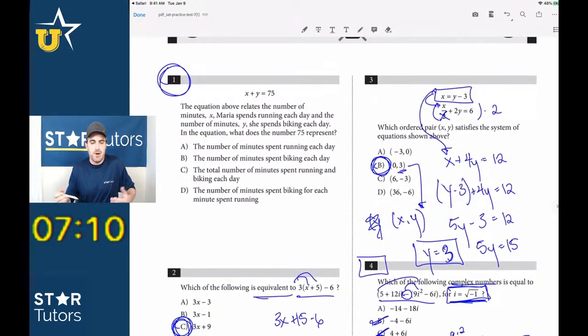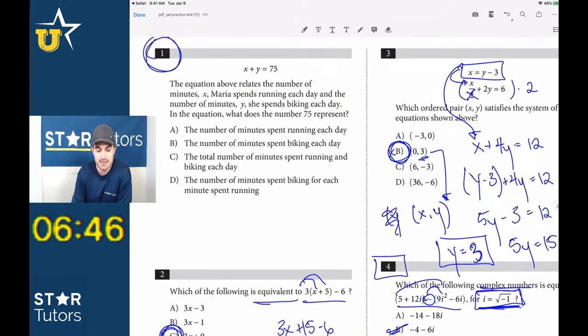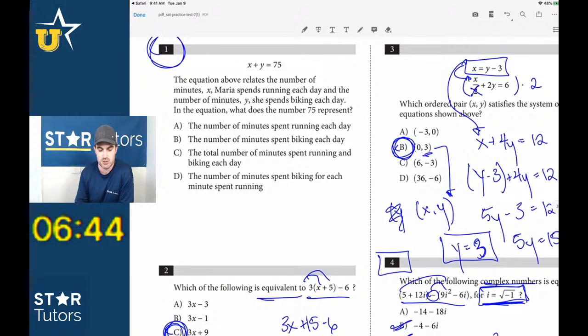And again, at the end, guys, we've at least answered all the questions that we know how to answer at this point. If worst comes to worst and you miss some at the end, that's what it is. But at least we've answered all of the easiest questions, or the ones that look to be the easiest, no time-consuming questions before we come back to these. And at worst, we only have multiple choice questions left. We might have to guess on a couple of those, but it is what it is, right? At least we can guess. At least we still have a shot at getting those questions right.